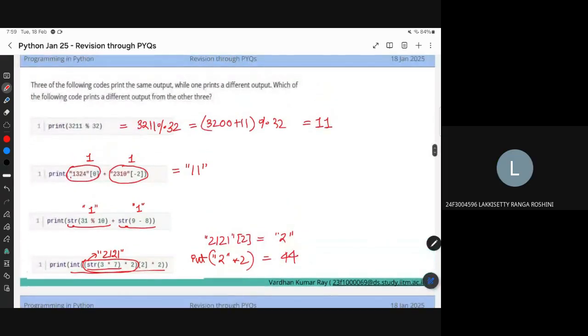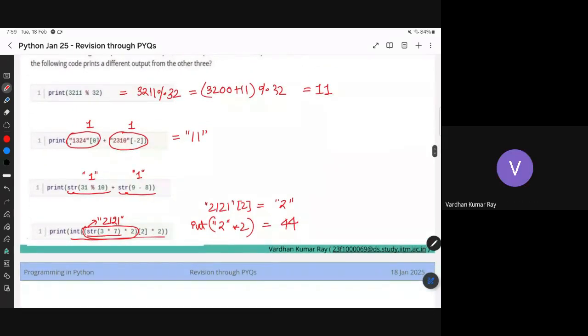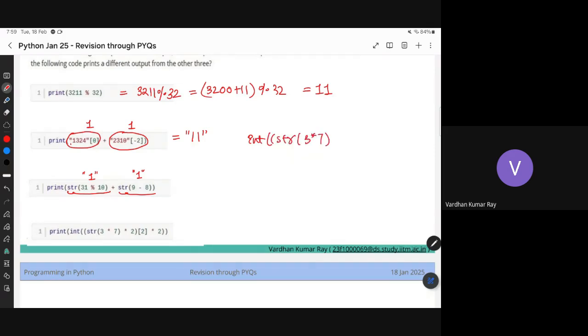Sir, can you explain the bracket part? Yes, sure. So let me just write it more clearly instead of scribbling here. So I have integer of str 3 times 7 times 2. So this is given, and this corresponds to 21, in quotes, because I've converted it to string.